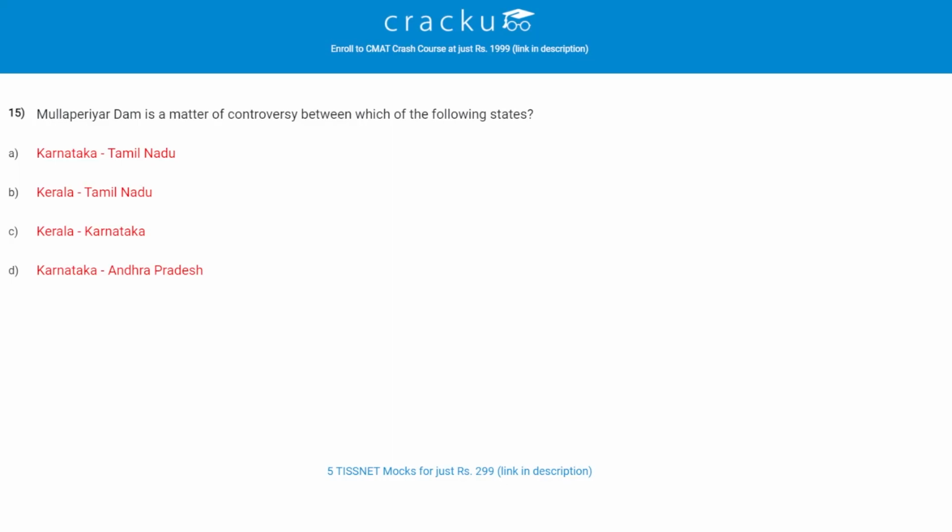Let's check the next question. Mullaperiyar Dam is a matter of controversy between which of the following states? The correct answer is B, Kerala and Tamil Nadu.